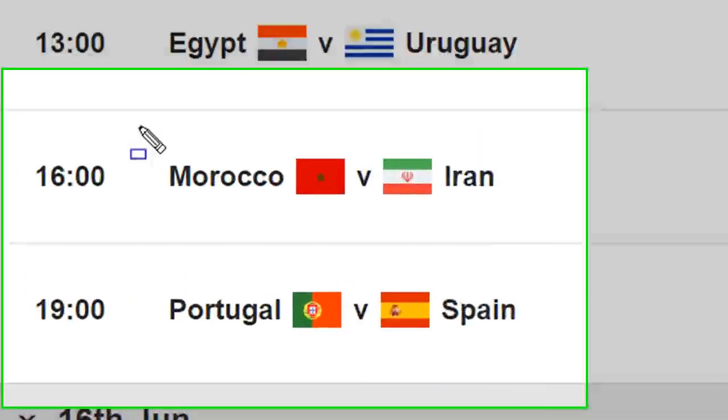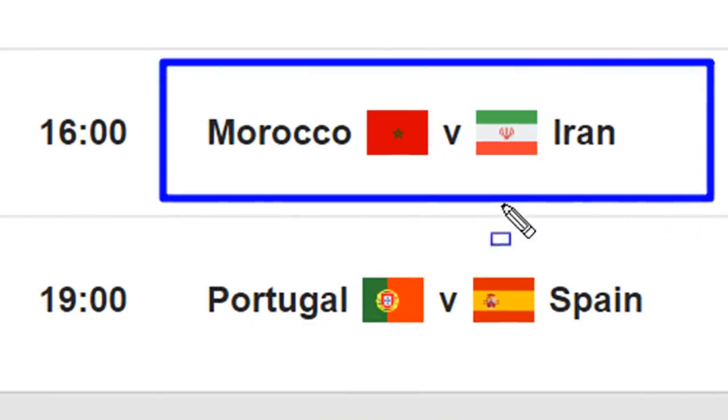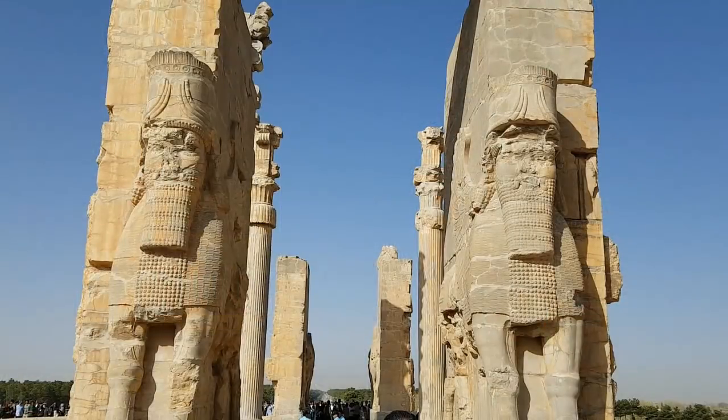I, for example, am going to be looking forward to watching this game here between Iran and Morocco. And the reason, as you probably know, is because only a few months ago, back in March, I went on a 3-week trip to Iran and had a fantastic time. As you can see here, I am drinking some tea in a fantastic restaurant in Iran. A few of my friends said afterwards, why would you go on your holiday to Iran? And all I've got to say is, why not? They have amazing food. The people there are really kind and generous. And of course, your money goes a lot further over there.